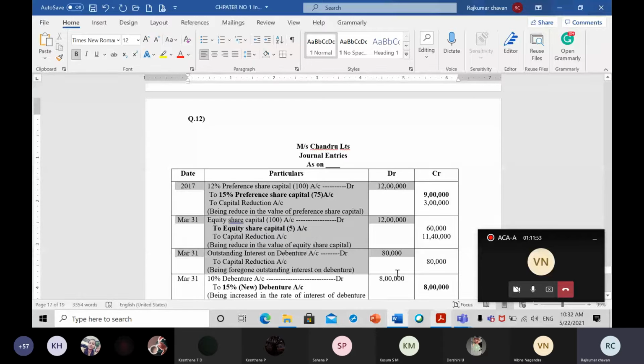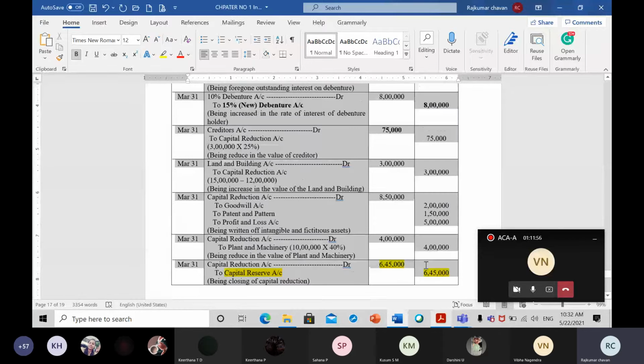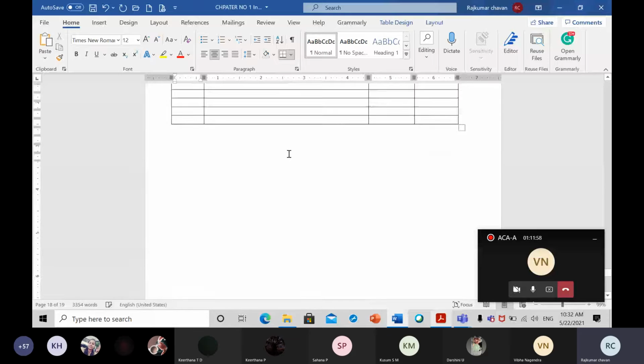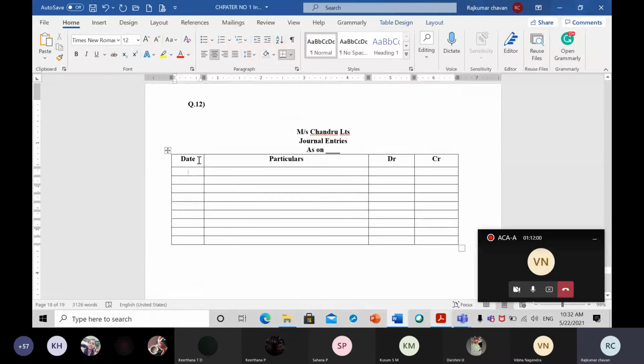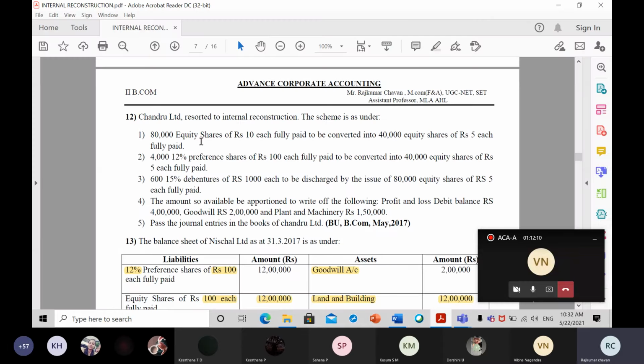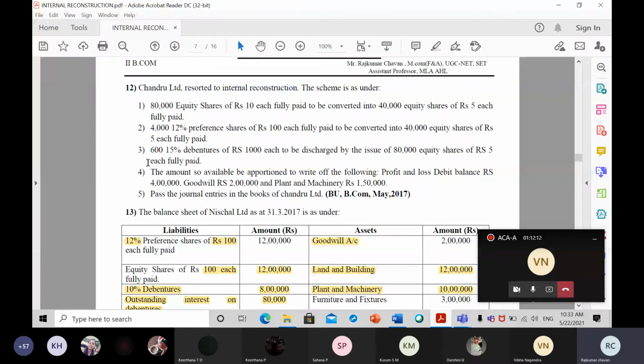So instead of the date, what column will come here? We have to write what? The date is not given. So we have to write here what? Serial number. Serial number. We have to write serial number. Okay, the date is not mentioned here. Now let us go one by one. Only 4 adjustments are there. It's very simple.